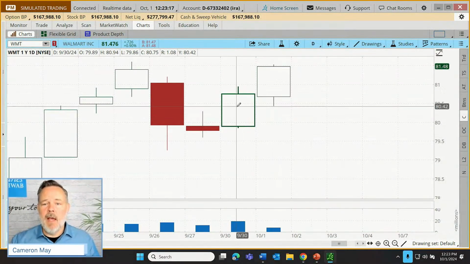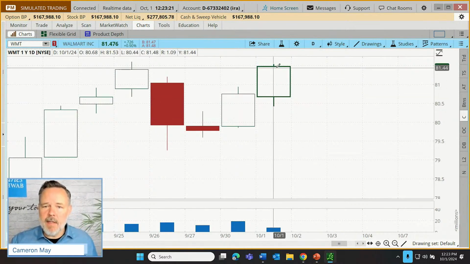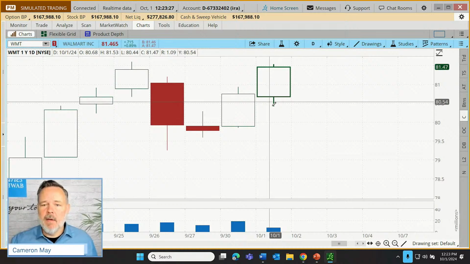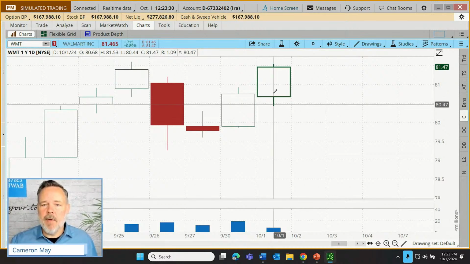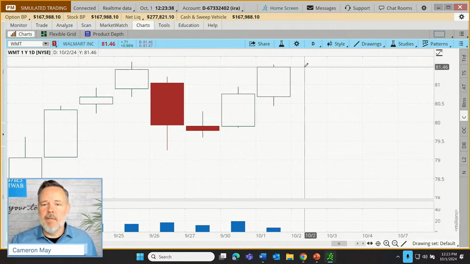So if I were to look at Walmart, I could look at today. Now, trading is still going on, so you're still going to see this changing a little bit. But I can see, all right, today we opened up down here. We sagged a little bit during trading, but we've really rallied up, and now we're trading up near that high. And if you keep an eye on that as the markets are open, you'll see that move a little bit. If I were to position my cursor here, you might see it move off of that horizontal line on the next tick on Walmart's trading.